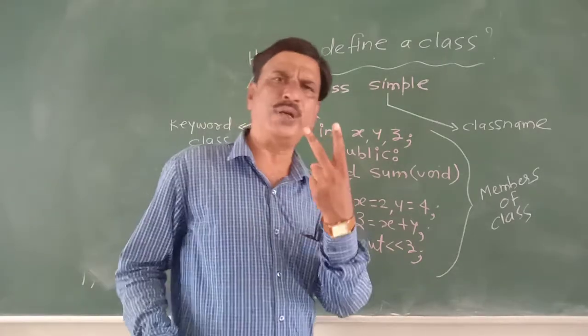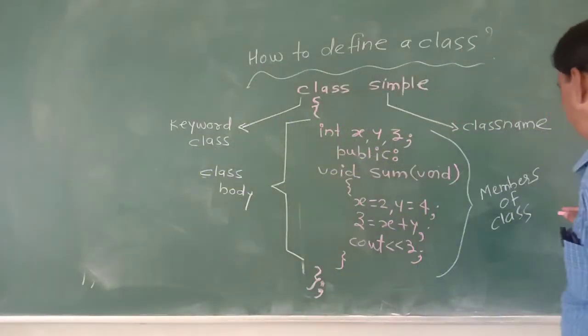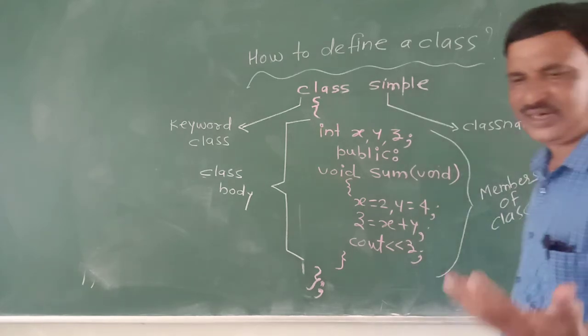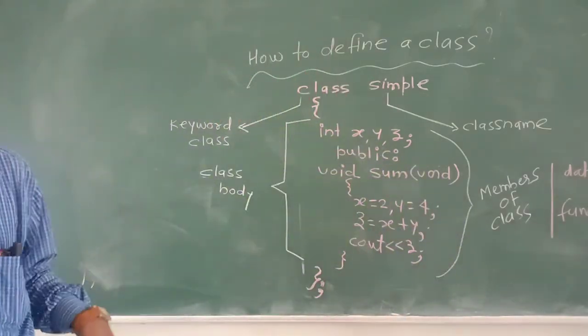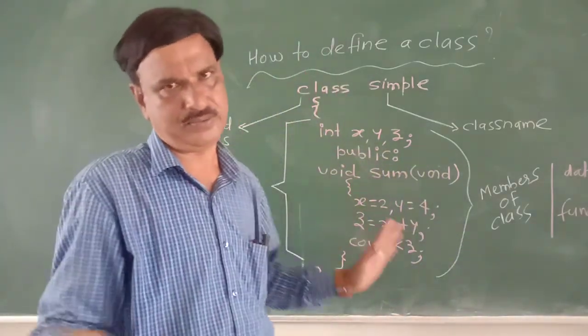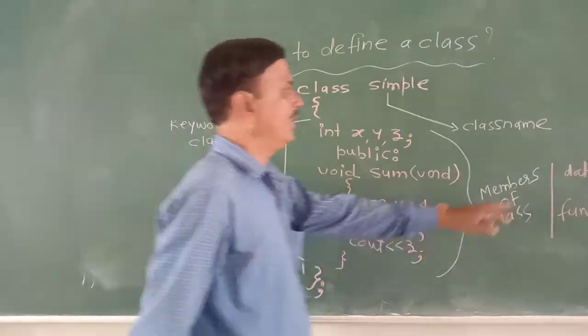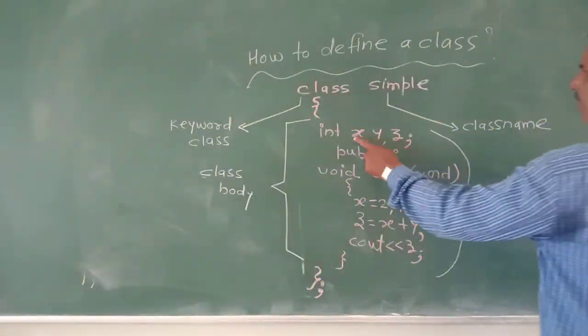So there are only two types of class members, data members and function members. We know that class is a way to bind data and function. Except data and function, there is nothing. Only data and function are there. Now, data members x, y, z.